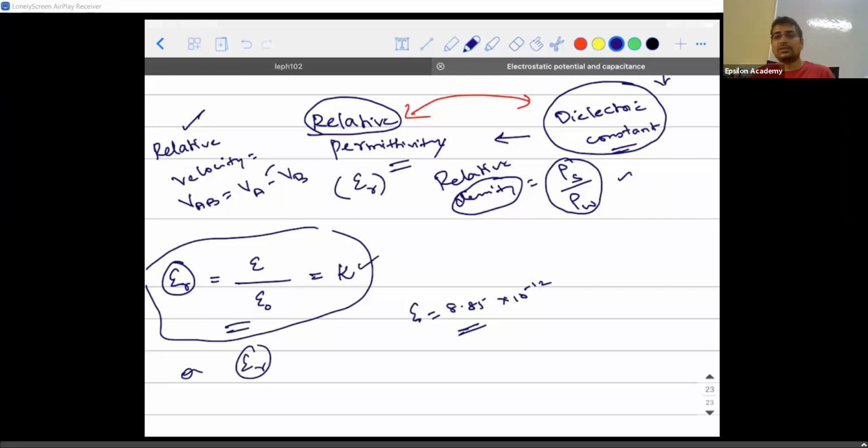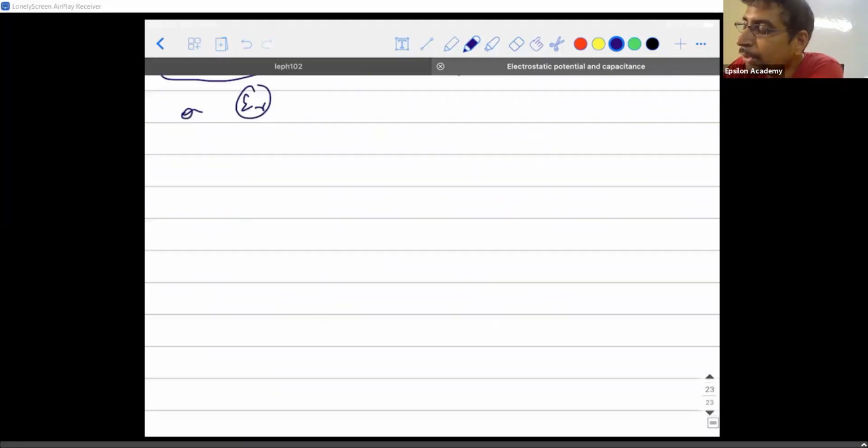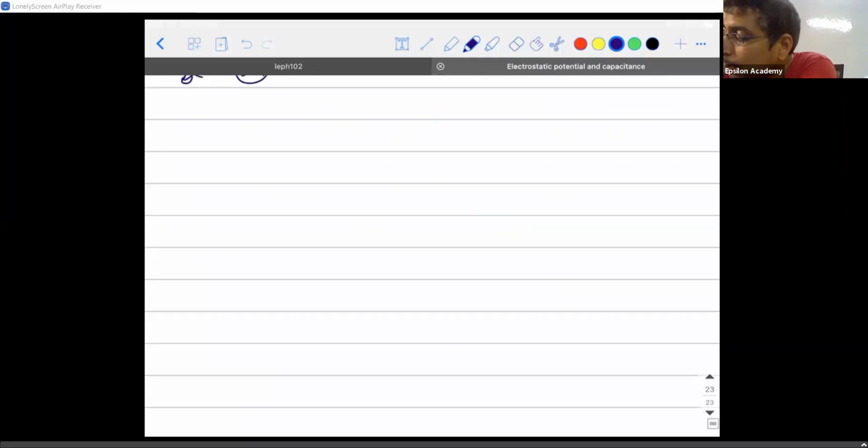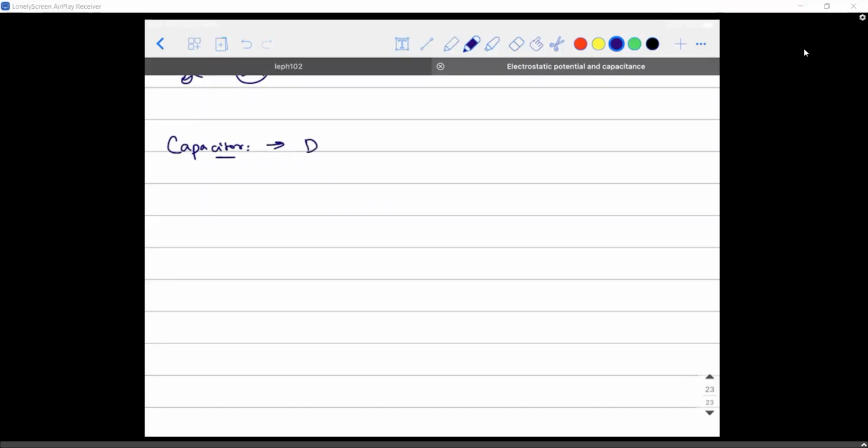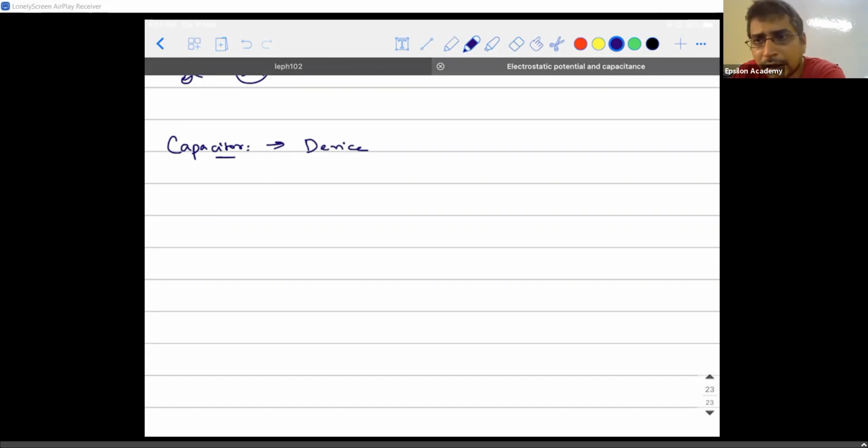So having all these points in mind, we are going to discuss an important topic of this chapter, which is called capacitors. So the next topic of our discussion is going to be, what does a capacitor mean? What is a capacitor? Anybody? So it is a device. What device is it? It's an electrical, or you can call it electronic also. It is used both in electrical and electronics.